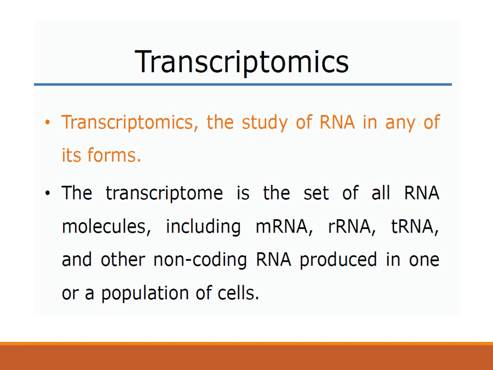Now, transcriptomics, as I told you, consists of all the RNA molecules like mRNA, rRNA, tRNA, but other non-coding RNAs produced in one or the other cell population are also studied under transcriptomics. Now, they include small RNAs like small interfering RNAs or microRNAs. They can also be studied under this transcriptomics.